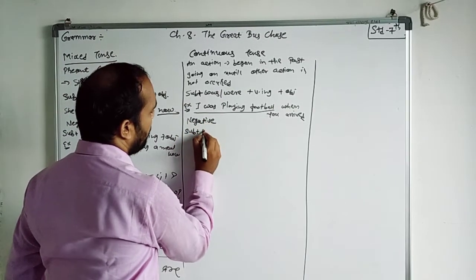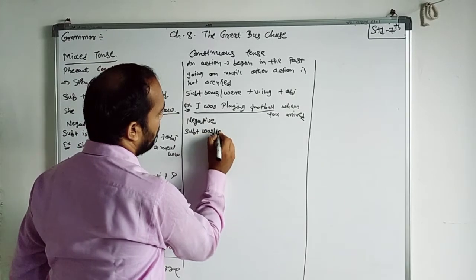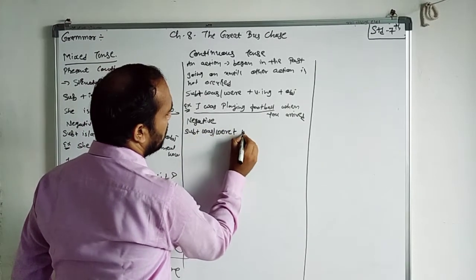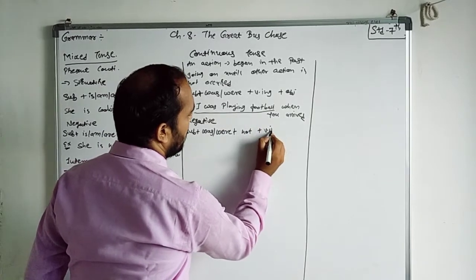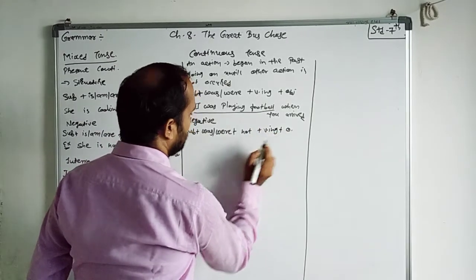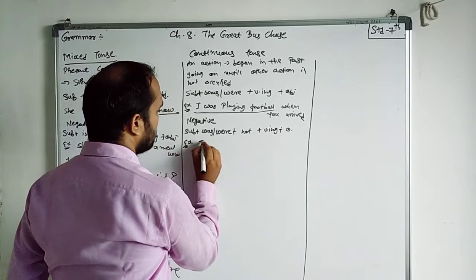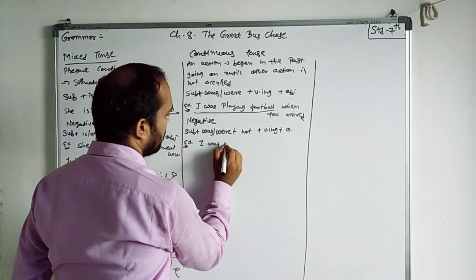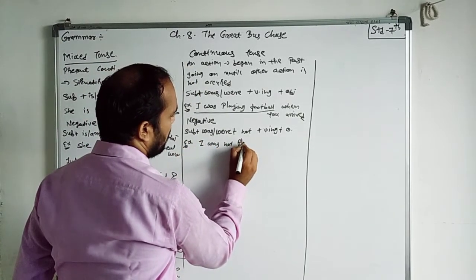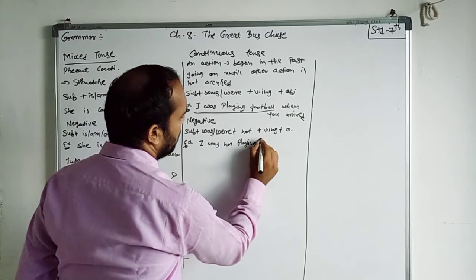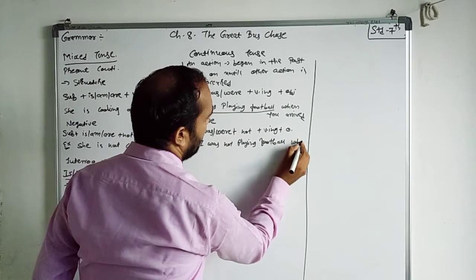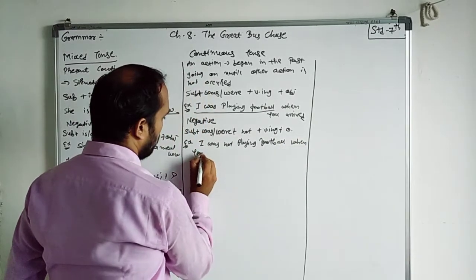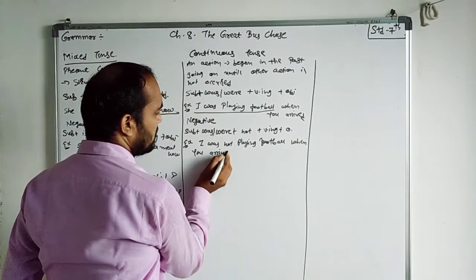The negative form is: subject plus was, were plus not plus verb with ing plus object. So the example is: I was not playing football when you arrived. See this thing.